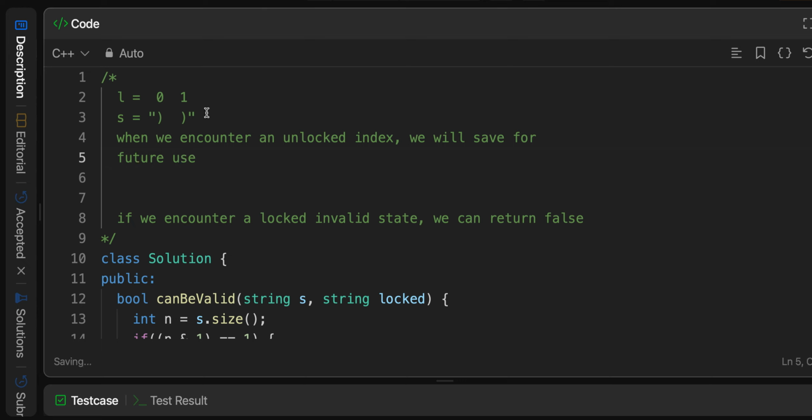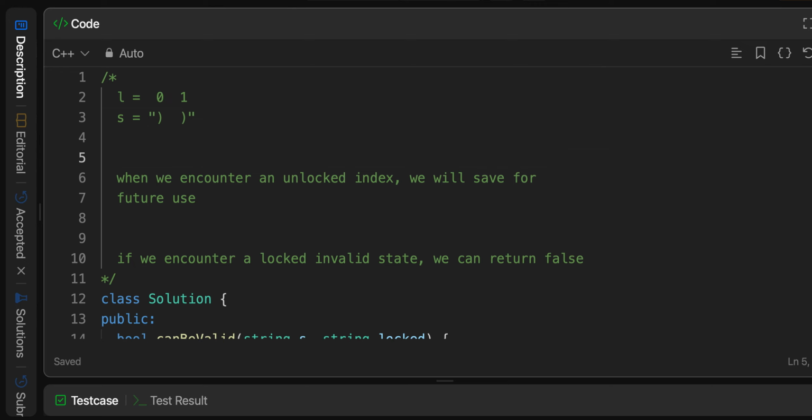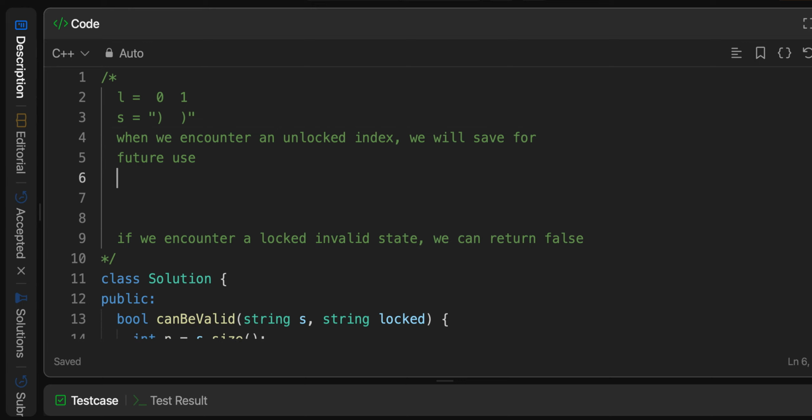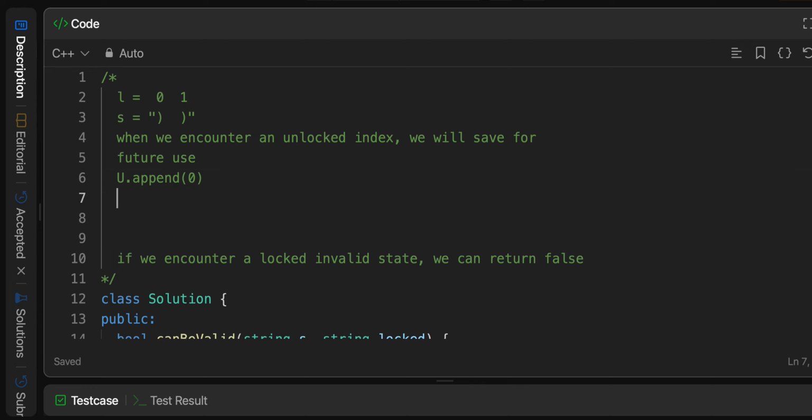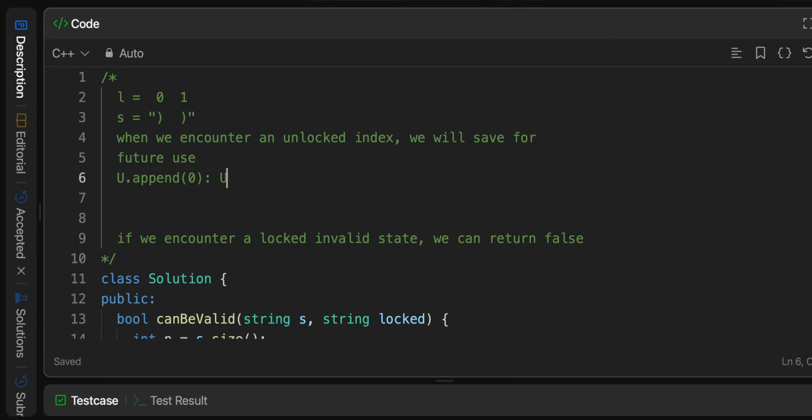What I mean by that is, if we see this locked and it's available, or it's open, it's unlocked, we should save it. So we'll store it here, u.append the index. In that case, we'd have something like u equals, and I'm going to use Python syntax here, 0.